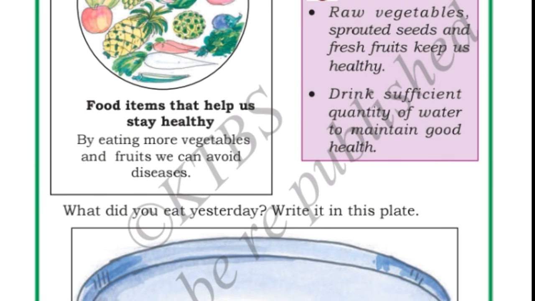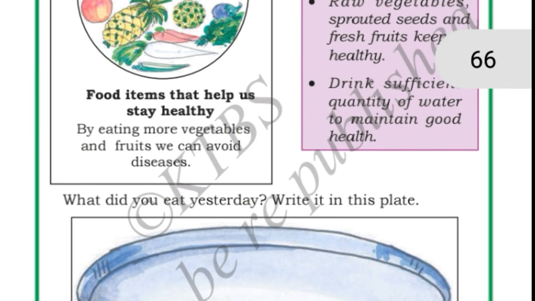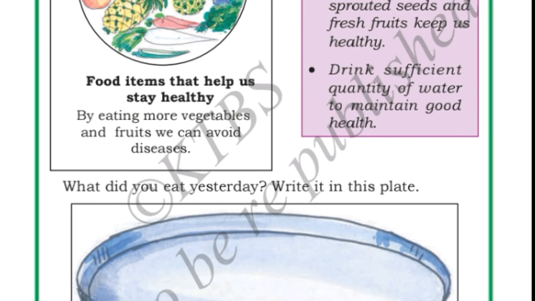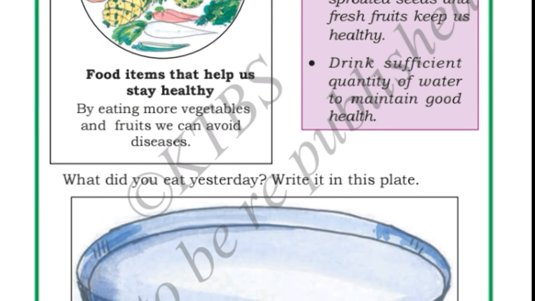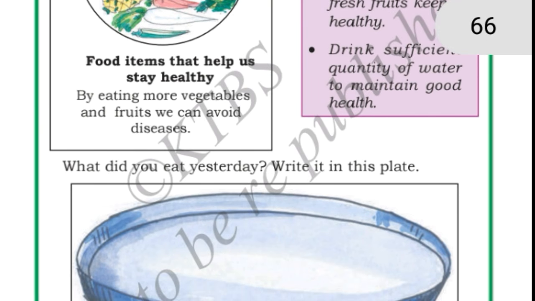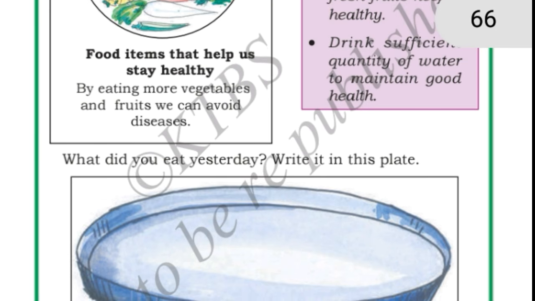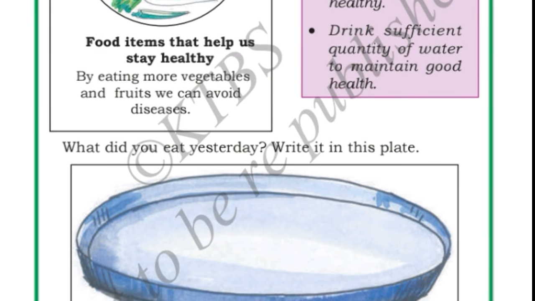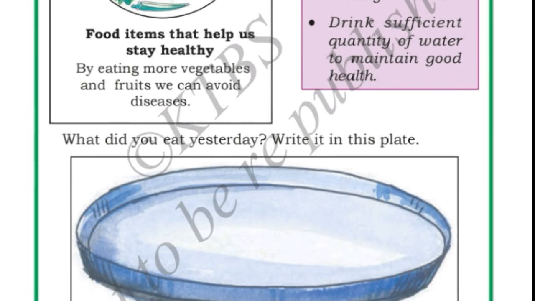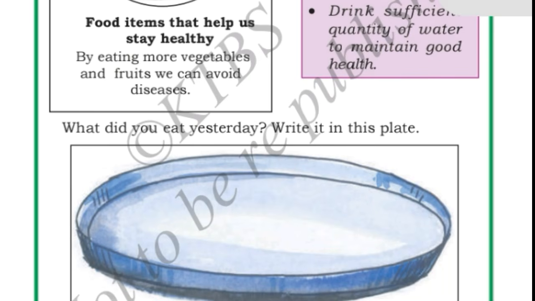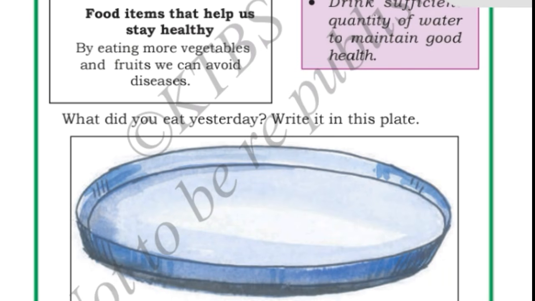Raw vegetables, sprouted seeds, and fresh fruits keep us healthy. And also the very important thing, children, drink a sufficient quantity of water to maintain good health. We need to drink 6 to 8 glasses of water every day if we want to stay healthy. So I hope you will keep all these things in mind. You have to eat more fruits and vegetables because it is very healthy, and it helps us to prevent the diseases.